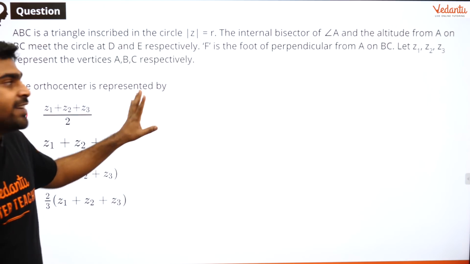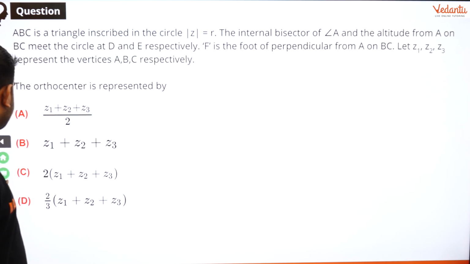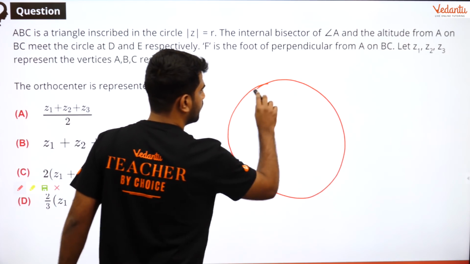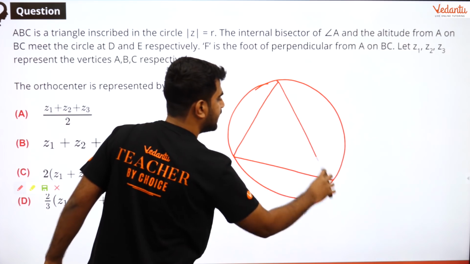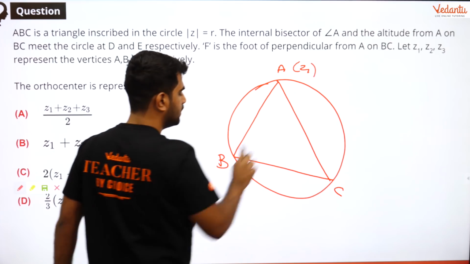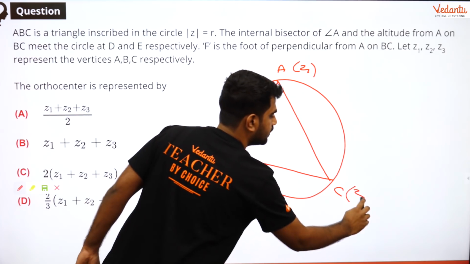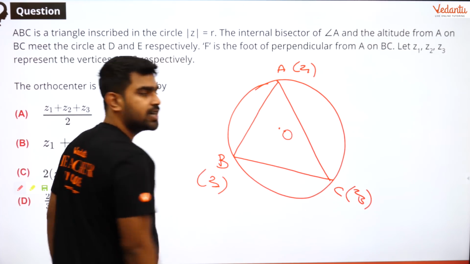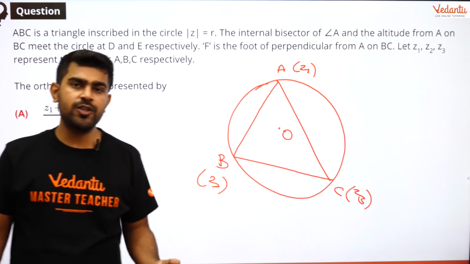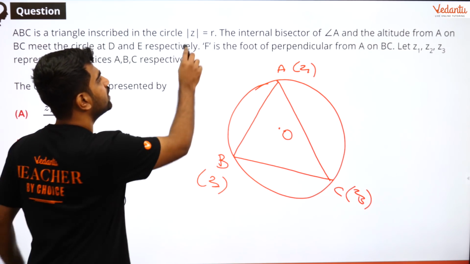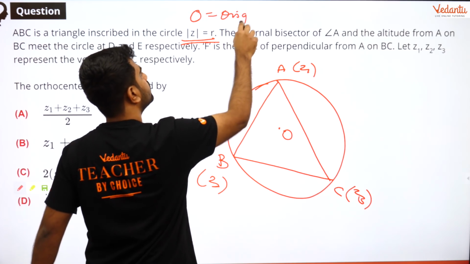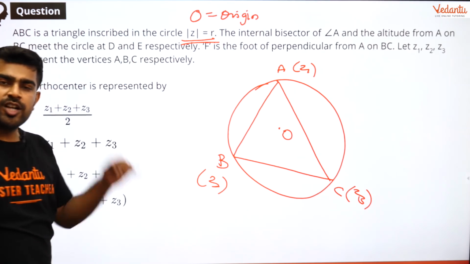So here you have the orthocenter. Now let us draw the circle and see what is happening over here. So you have a triangle ABC, and these are nothing but z1, z2, z3, and the circumcenter is known. Guys, is the circumcenter known? Circumcenter is of course known because the circumcenter is nothing but the center of this circle. So what is my circumcenter? Circumcenter is the origin.